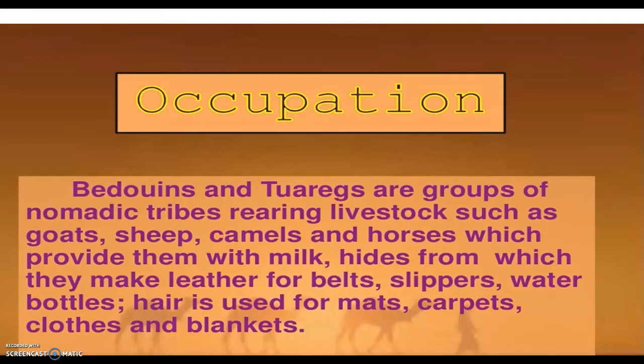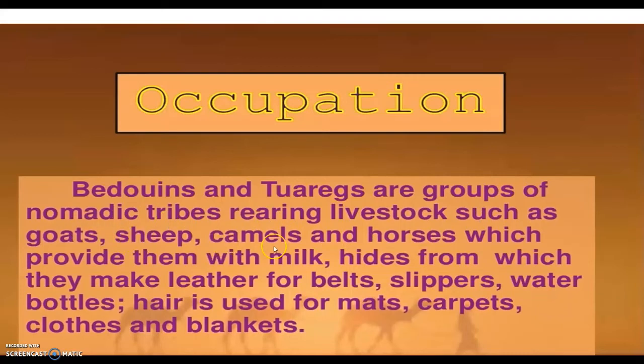These groups are nomadic tribes. Nomadic tribes means wandering people. People move from one place to another with their livestock, like sheep, goats, camels, and horses.